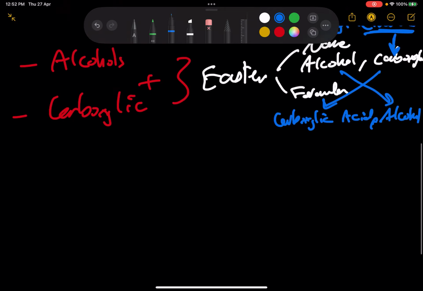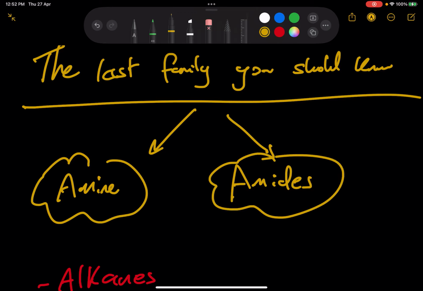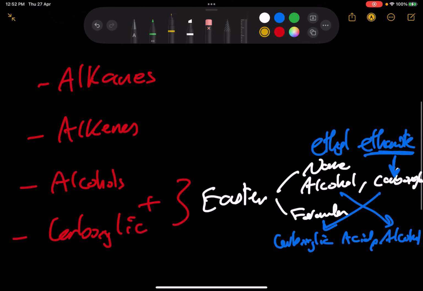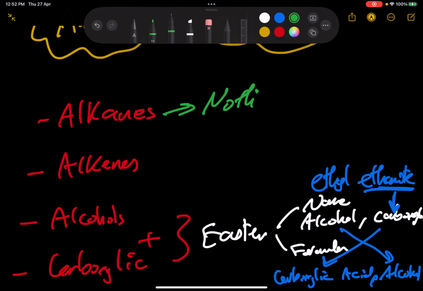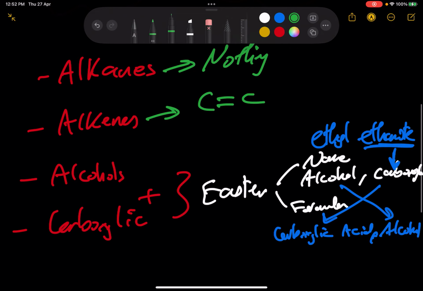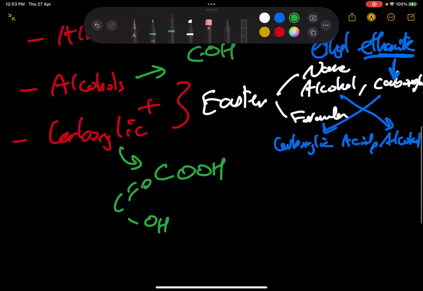Okay? Let's go back to amines and amides. These are the two families of organic compounds. What made the alkanes special? Nothing. What makes alkenes special is the double bond. What makes alcohols special? The COH, the hydroxide. What makes carboxylic acids special? COOH. What made esters special? The COO. That's RCOOR2.